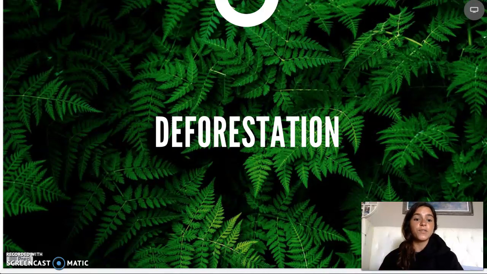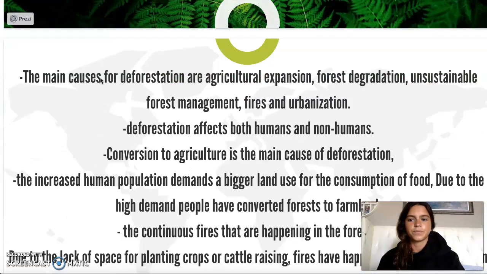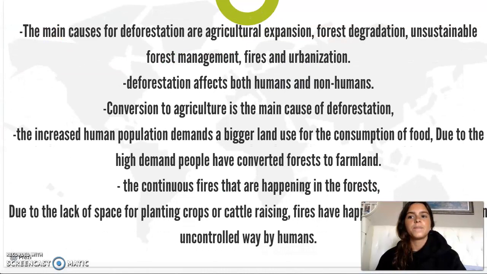Hi, so my topic is deforestation, so I'm going to talk a little bit about the causes, consequences, and how we can fix this problem. The main causes for deforestation are agricultural expansion, forest degradation, unsustainable forest management, fires, and urbanization.